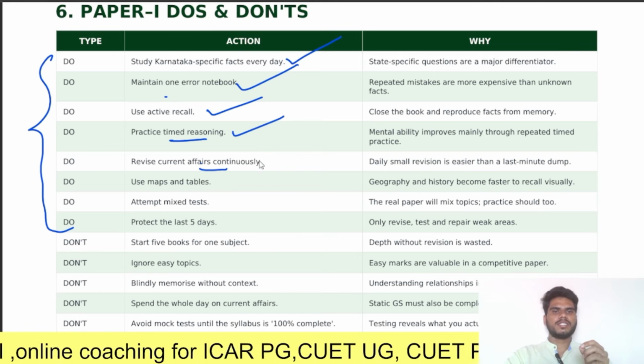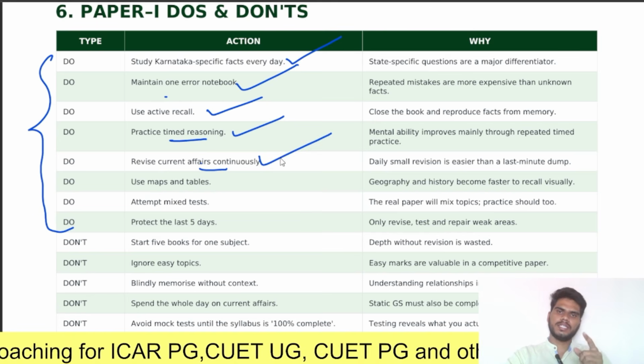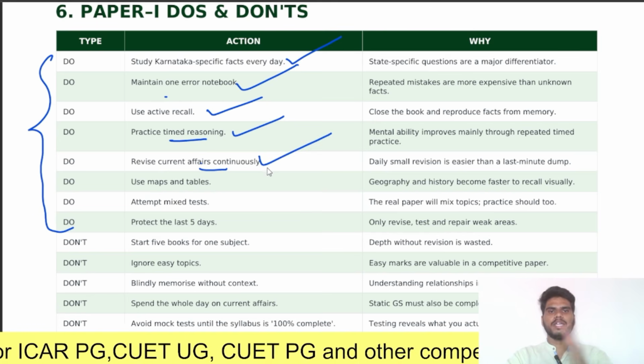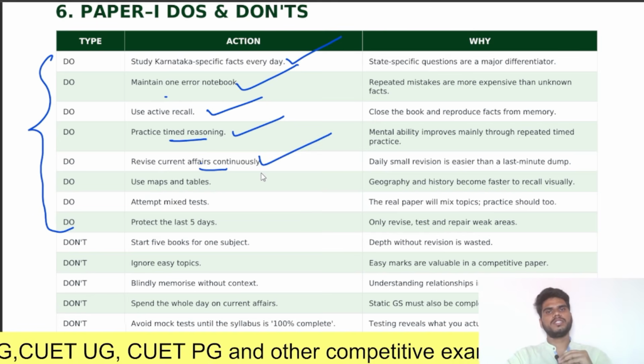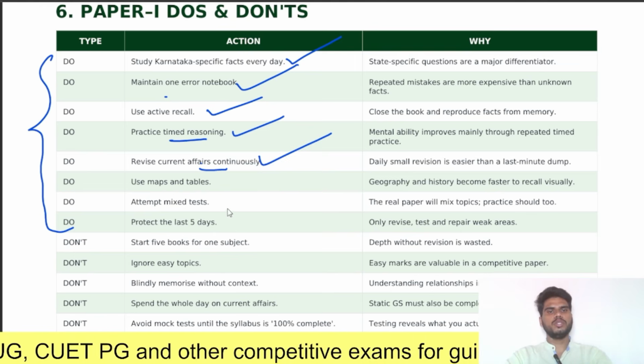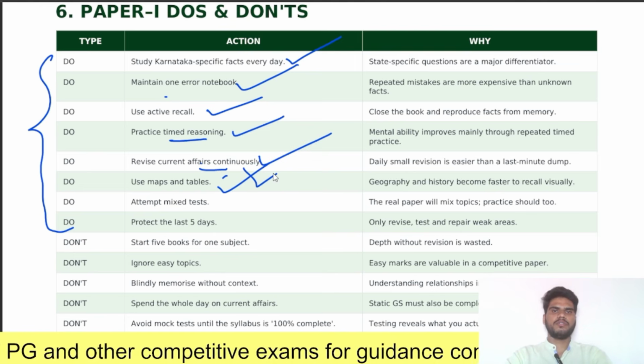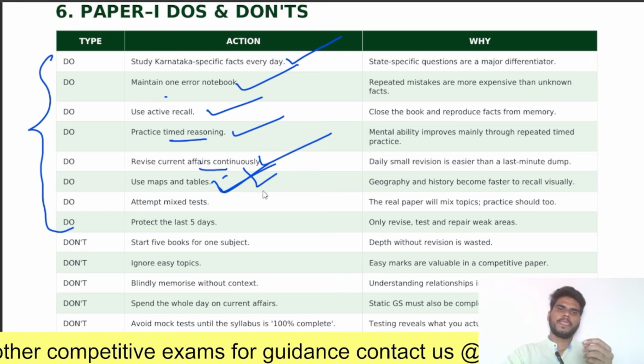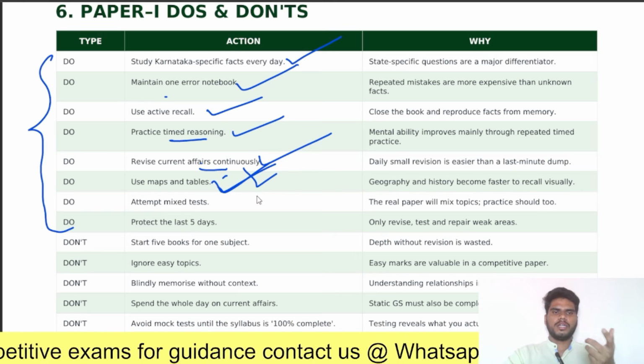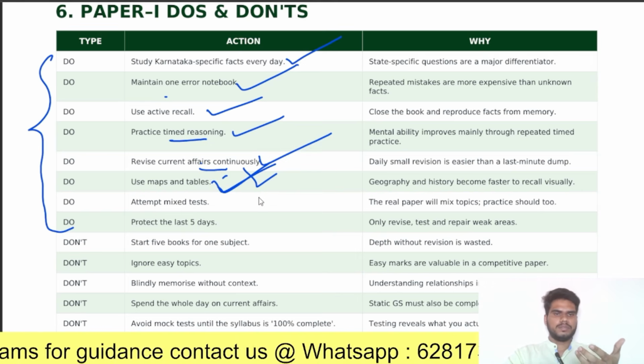Next, revise current affairs continuously. As we said earlier, current affairs should be revised from day 1 to day 40. You should continuously revise your current affairs from day 1 to day 40. Next, use maps or tables. For geography, like Karnataka geography and Indian geography, you can use maps or tables for easy identification.